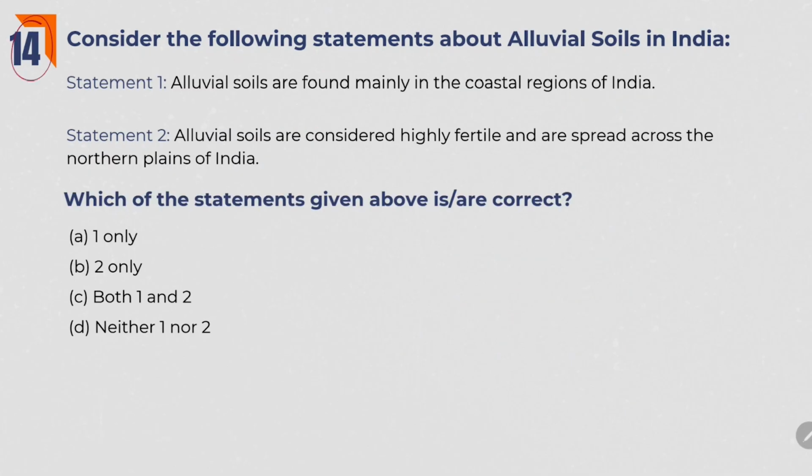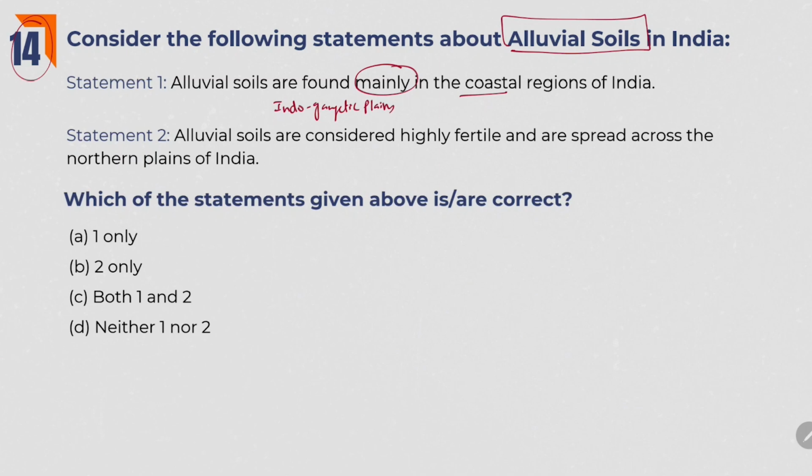Next one. Consider the following statements about alluvial soils in India. Alluvial soils are found mainly in the coastal regions of India. At the outset, we feel like, yes, this statement is right. But just focus, they mentioned mainly. Actually, we also find alluvial soils in the coastal regions of India. But these alluvial soils are found mainly in Indo-Gangetic plains, not in coastal regions.